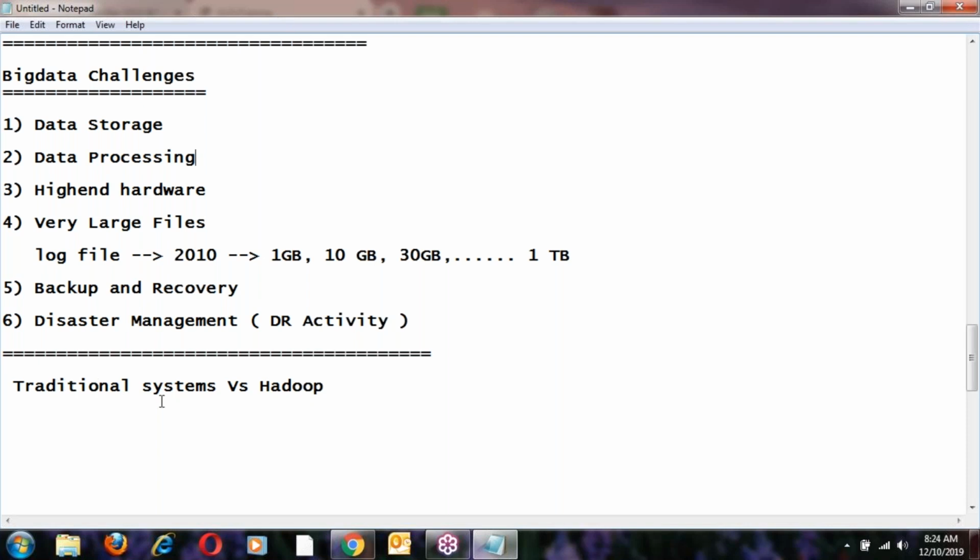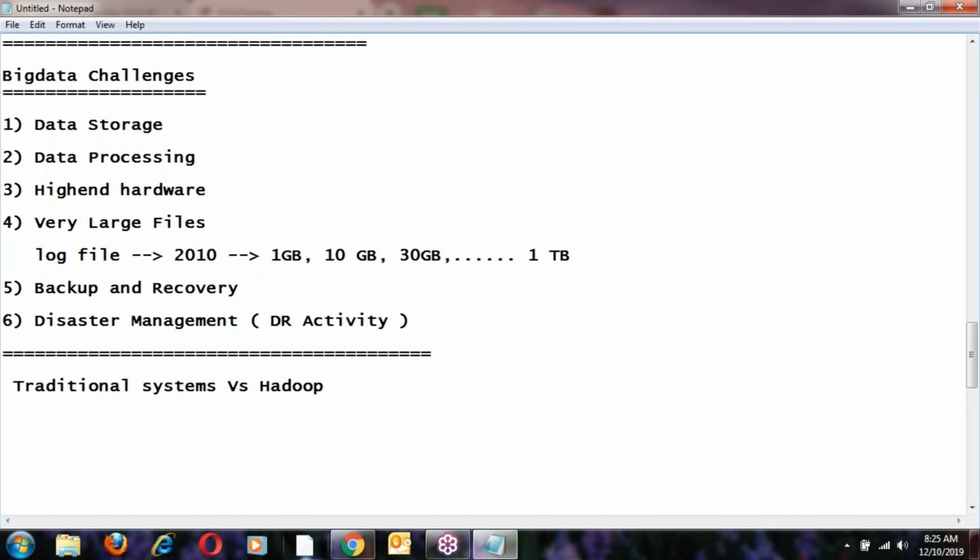Why is the elephant icon kept on Hadoop? The reason is that Hadoop is actually a toy, an elephant toy. The same toy name was given to Hadoop; we'll discuss that history.